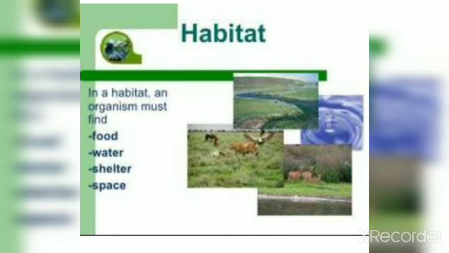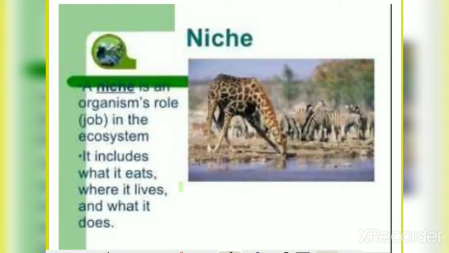Like we can give one more example. We live in our house. So our house is our habitat where we get our food, water, shelter, space. So habitat is a place where any organism or living being lives. So, I hope you understand what is habitat. It is a place where any organisms live. It is their home. Now let's see what is niche.